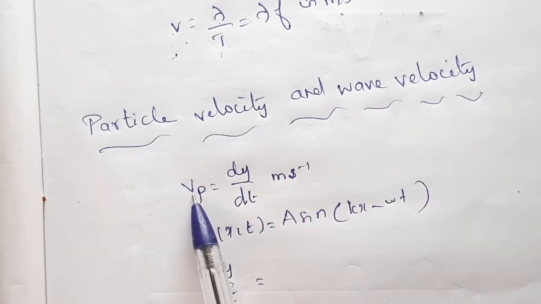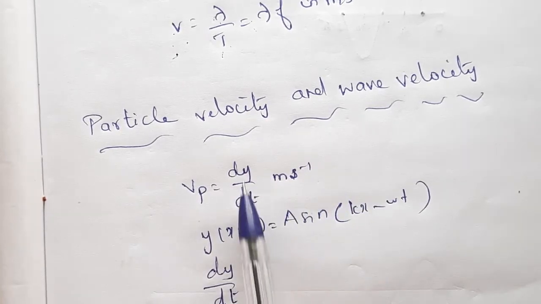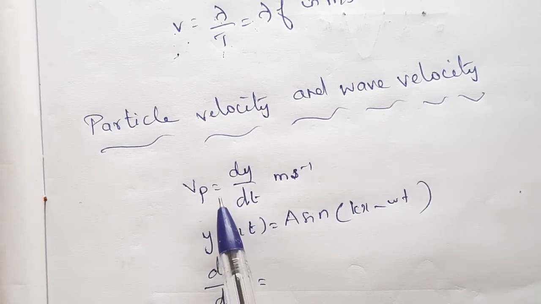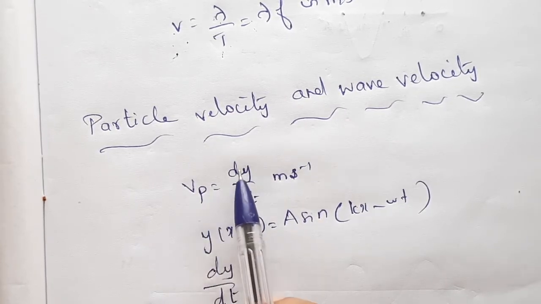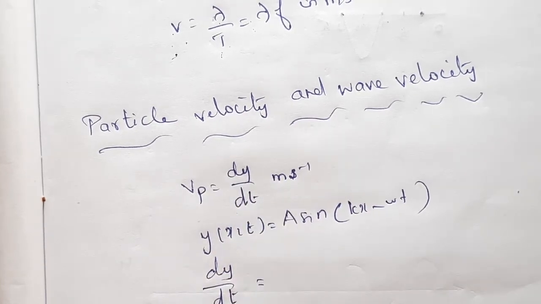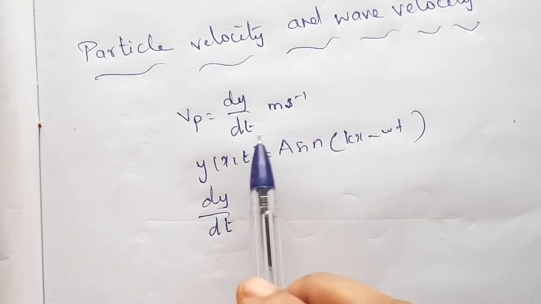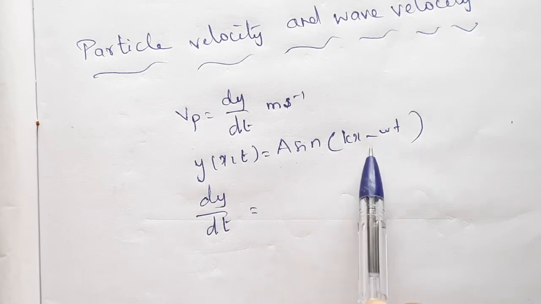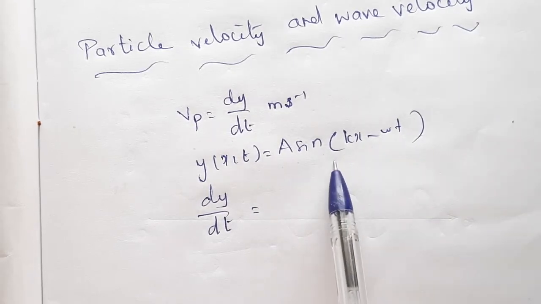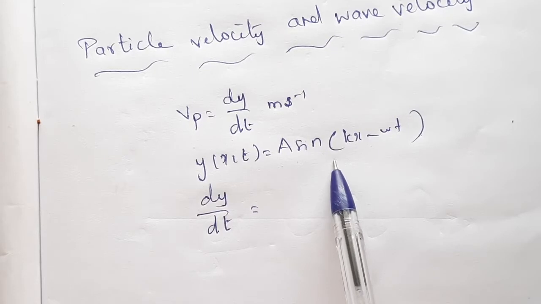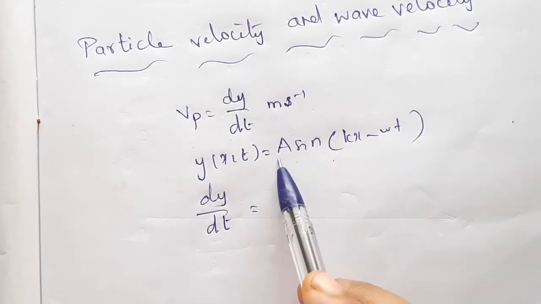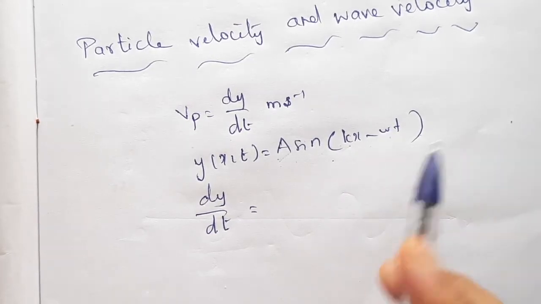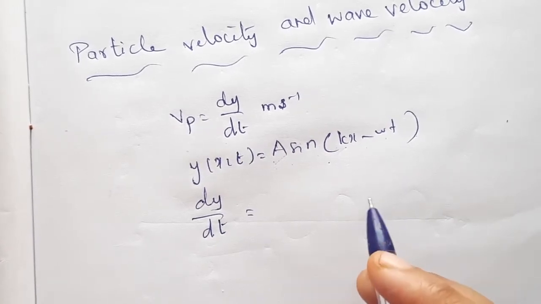Particle velocity: when a particle is in motion, the rate of change of displacement at any instant of time is defined as the velocity of the particle at that instant of time, isn't it? So Vp is equal to dy by dt, meter per second. Here we can substitute the value of y, the displacement. y of x comma t is equal to a sin kx minus omega t. This is the displacement equation for a sinusoidal wave, where a is the amplitude, k is the wave number, and omega is the angular frequency. The rate of change of displacement is velocity.